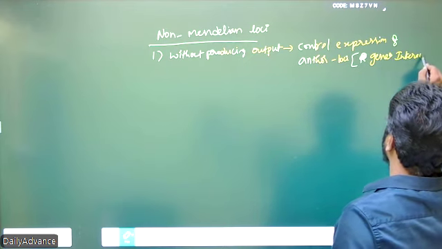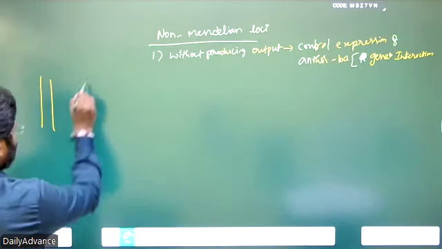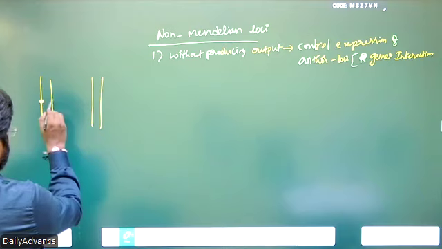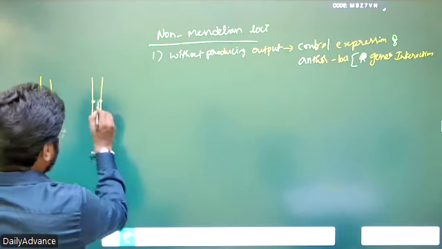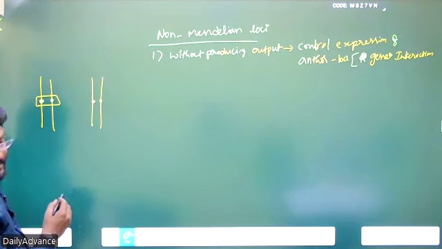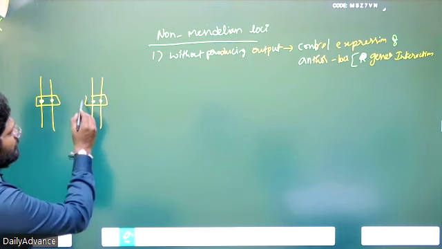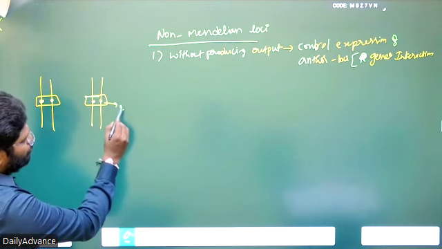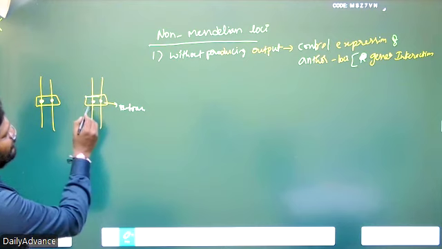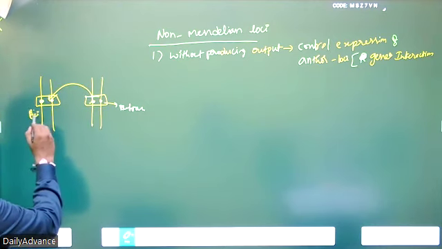Gene interaction. For example, if you take a chromosomal pair, here one locus is there, here another locus is there. The function of this locus is dependent upon the working of that locus. That means this locus never produces any output, but its role is to control the expression of the first locus.